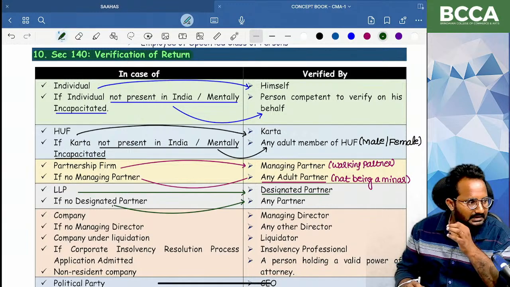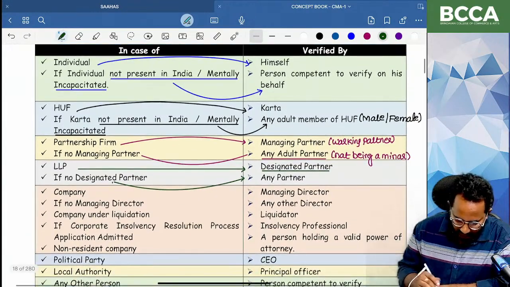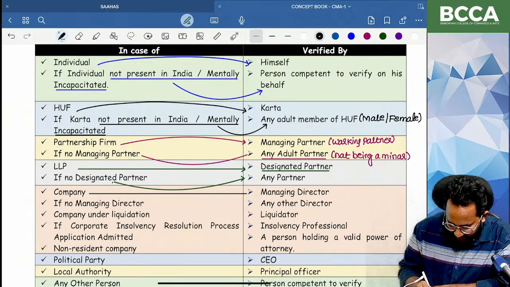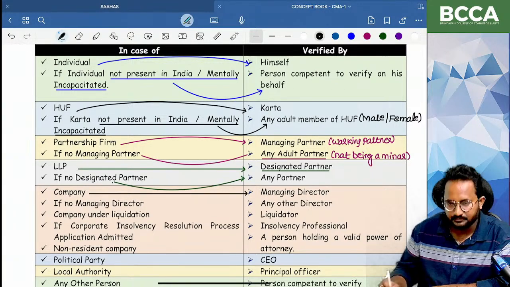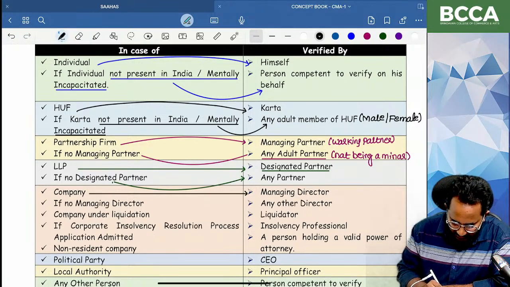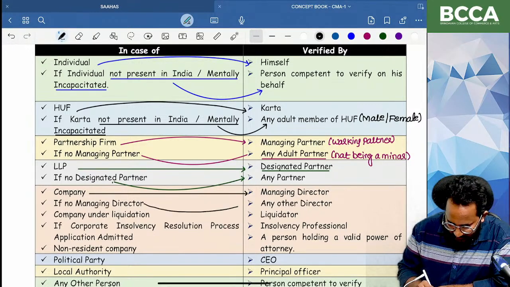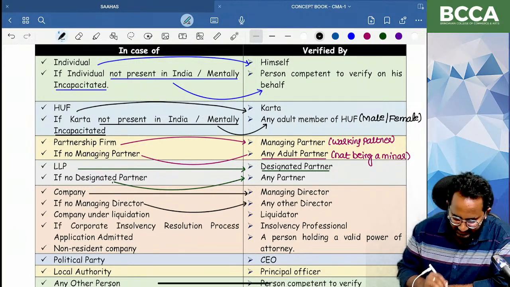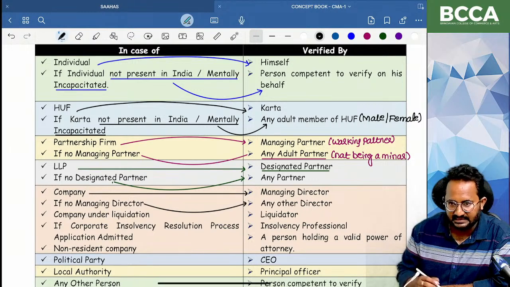Next, in case of company, who can sign? Managing director. If there is no managing director, any other director can sign.